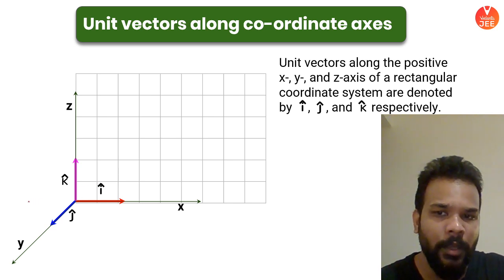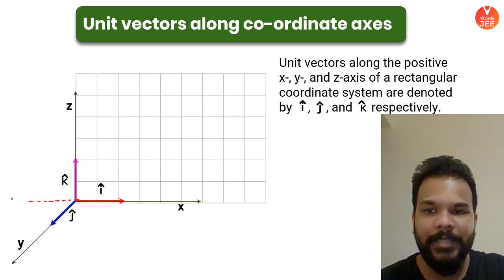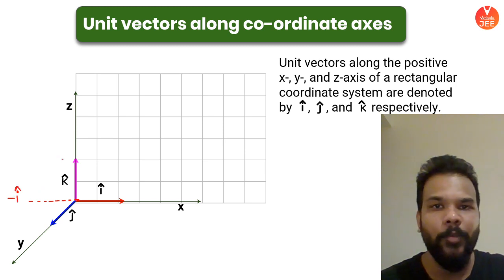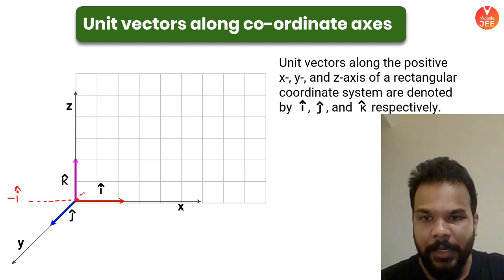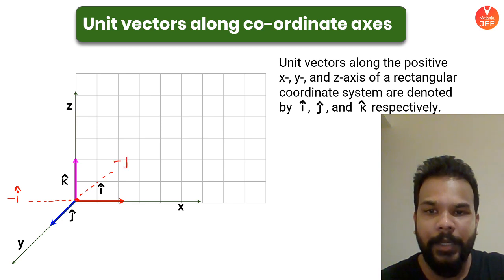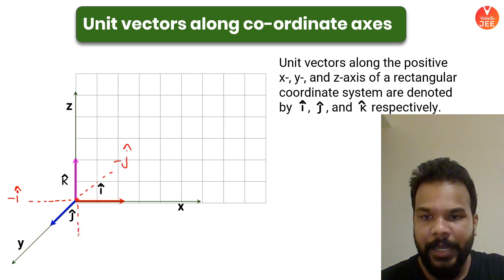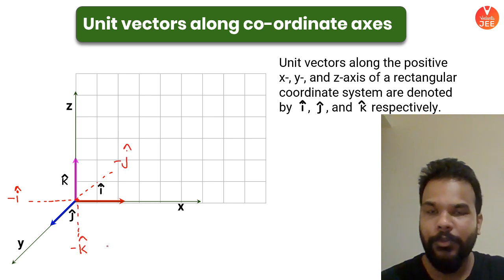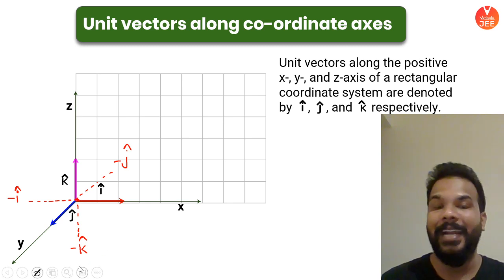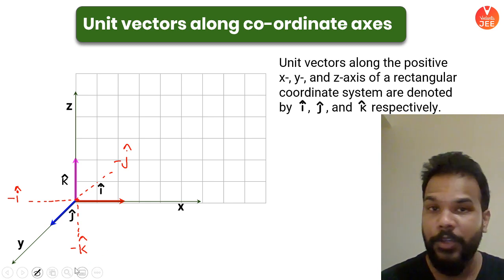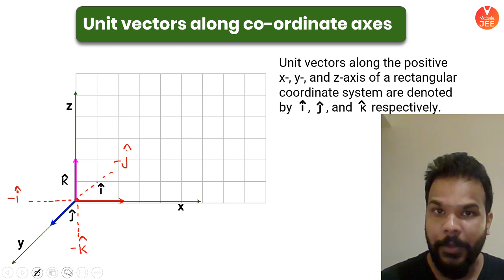This simply means that if I speak about the negative x axis, I'll be talking about the direction as minus i cap. Similarly, the negative y axis will be minus j cap, and the negative z axis will be minus k cap. So these are the 6 standard directions for the 3-dimensional world that we live in. Are you getting it, guys?